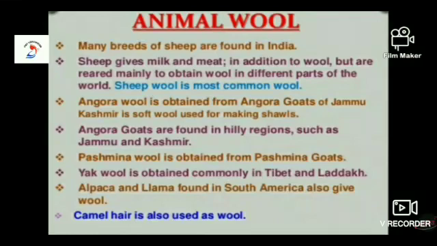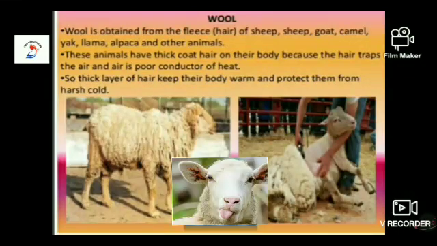Alpaca and llama found in South America also give wool. Camel hair is also used as wool. We have many animals from which we obtain wool: Bactrian camel, alpaca and llama belong to the camel family, Kashmiri goat, Angora goat.